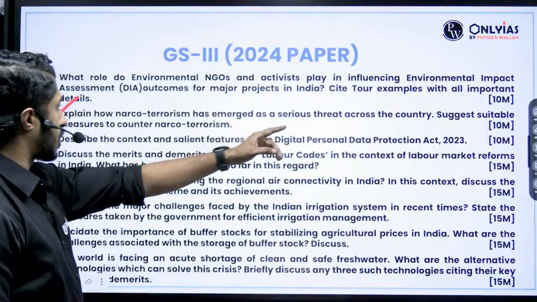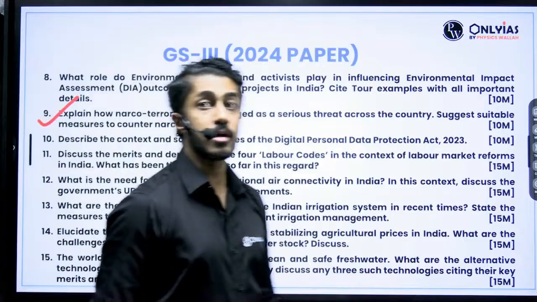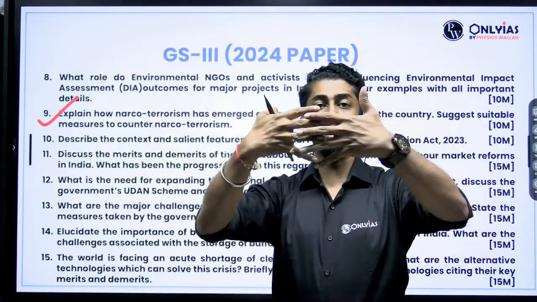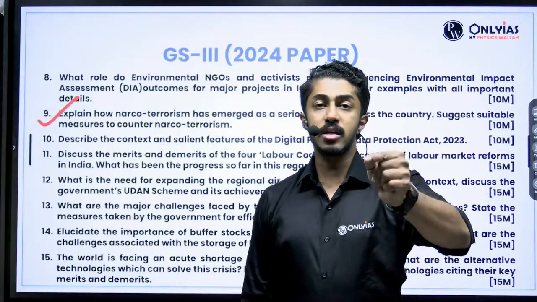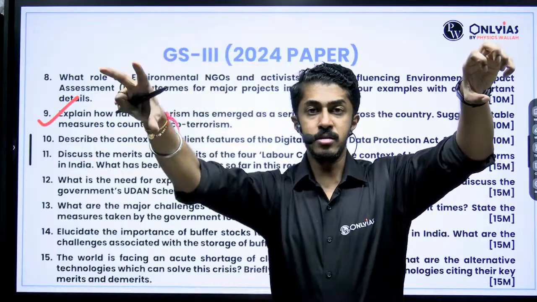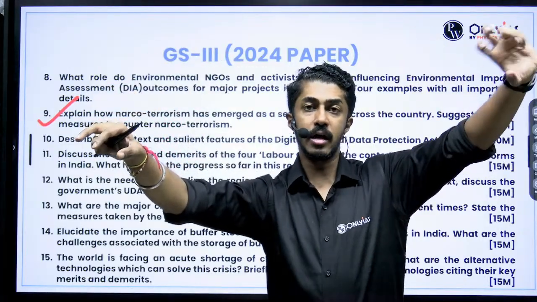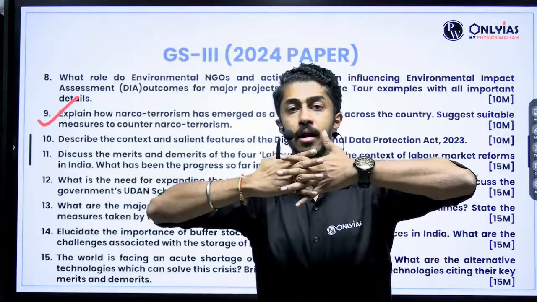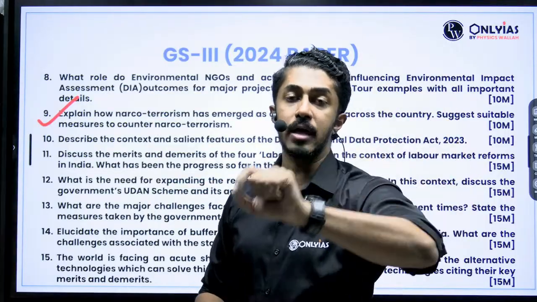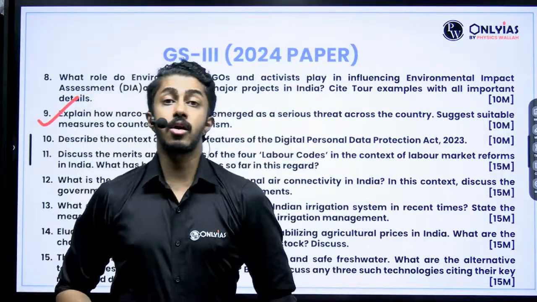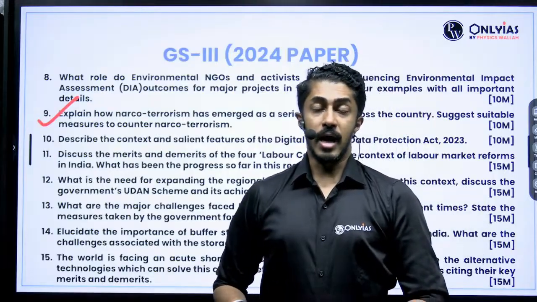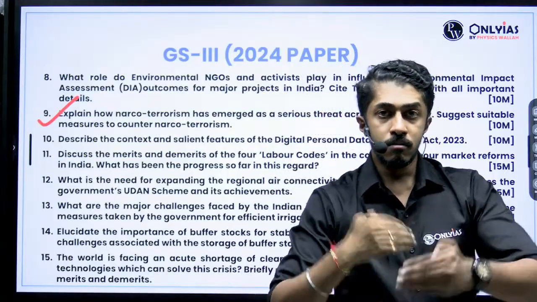Serious threat across the country, suggest suitable measures to counter narco-terrorism. That is, narcotics with terrorism, both are clubbed together. So narcotics, where does it emerge from? Two major hubs: Golden Triangle, Golden Crescent. How are they hand in glove with terrorists? How do they make their deals? They make it in the dark web. Got the point? That is where they do all their dealings.